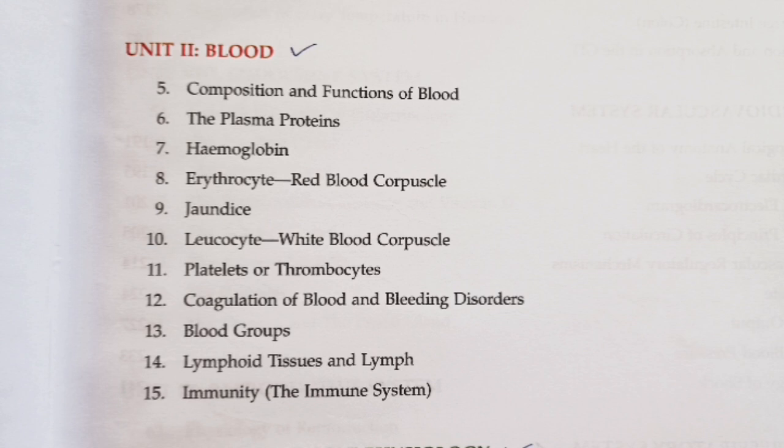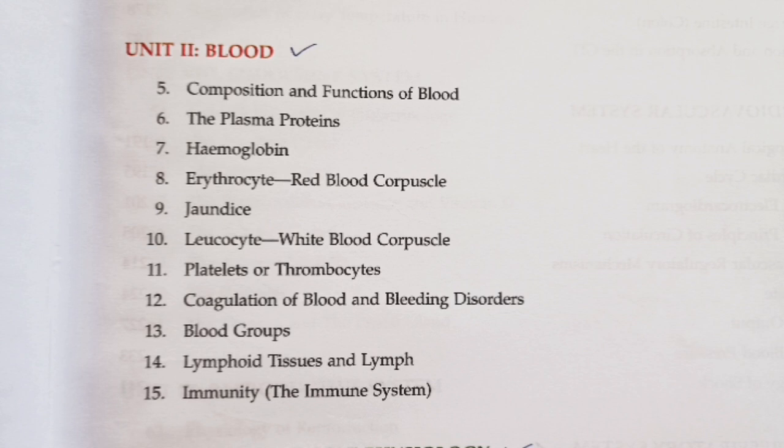Hemostasis, under that again, role of platelets can be asked. Blood coagulation can be asked, and then the most important 10 marker question, that is the intrinsic pathway of blood coagulation, also extrinsic pathway of blood coagulation, and then they can ask a note on hemophilia. So, this can more or less come for 10 markers.